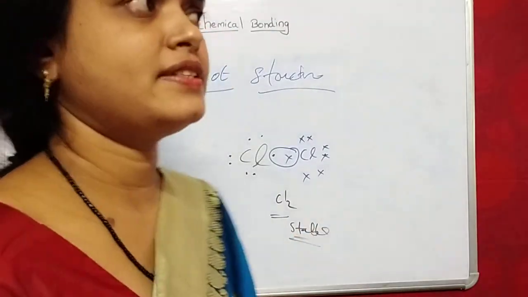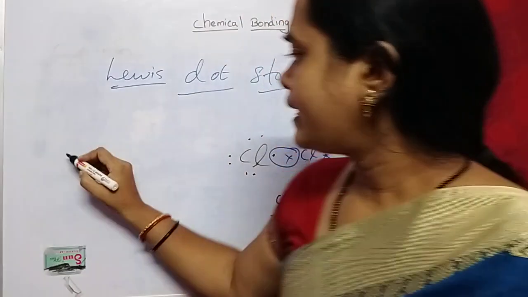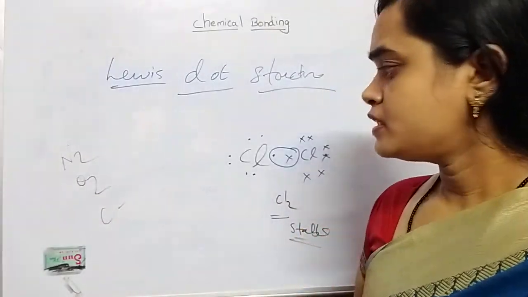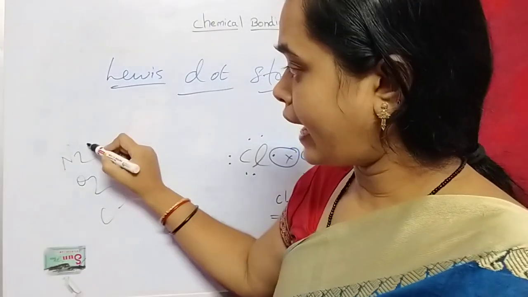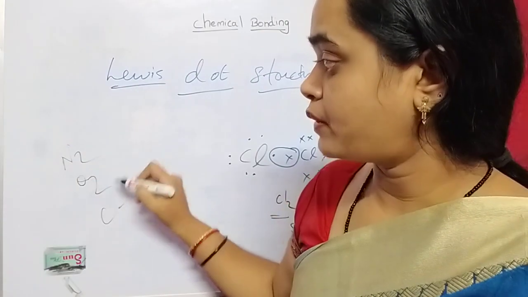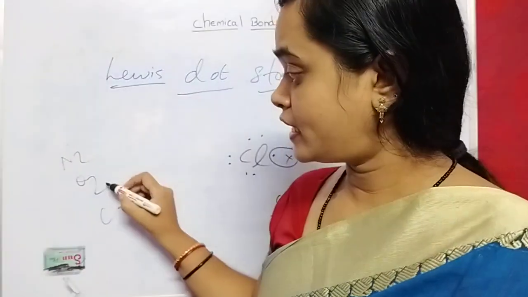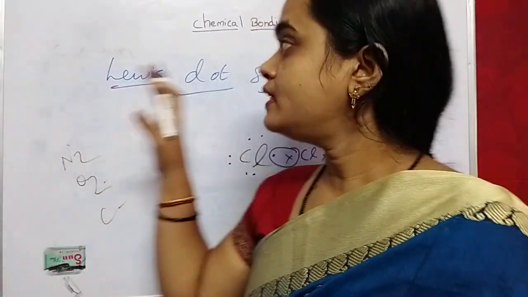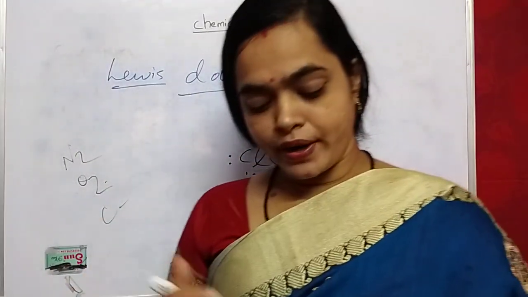In the same way, we see many examples like nitrogen, oxygen, and carbon. To attain stability, nitrogen combines with another nitrogen. To attain stability, one oxygen atom combines with another oxygen atom to form an oxygen molecule. All this happens in chemical bonding to attain stability only.